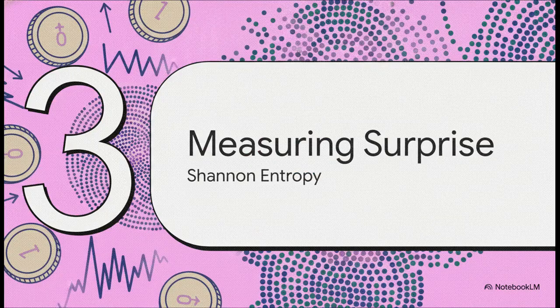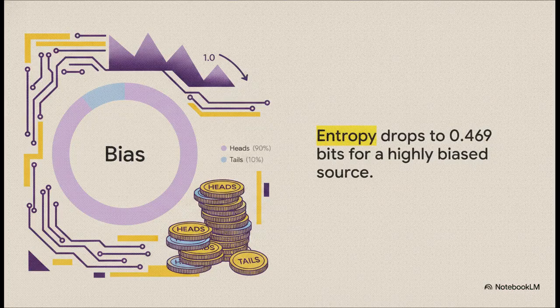Section 3. Measuring surprise with entropy. Shannon entropy. So what happens when our bit source isn't perfectly fair and equal? If a source produces bits with a bias, the average information content actually changes. Shannon answered this with the concept of entropy. Say a coin lands on heads 90% of the time. Well, the outcome is highly predictable, right? Because the surprise is so low, the actual information content just collapses.